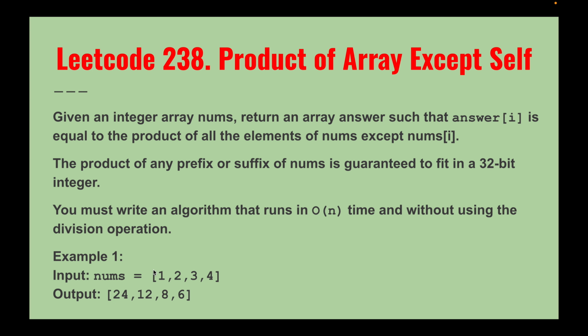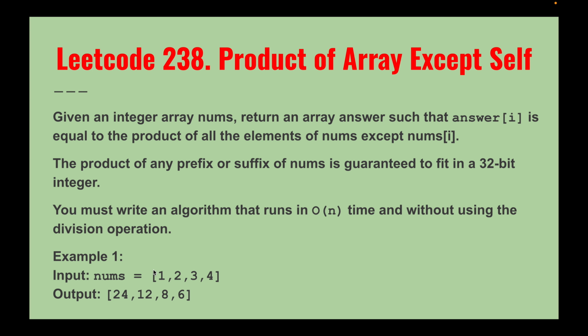You can also mention that there is a naive approach using division, which we can do in O of n time, but that is not acceptable either, because it requires special handling for zeros, the count of zeros, which are edge cases.